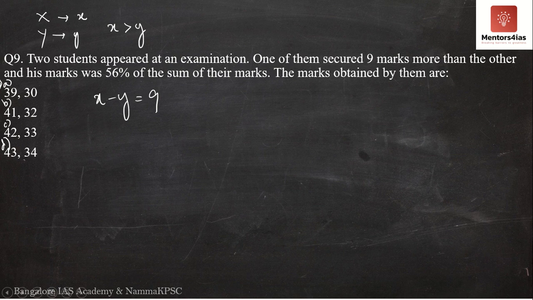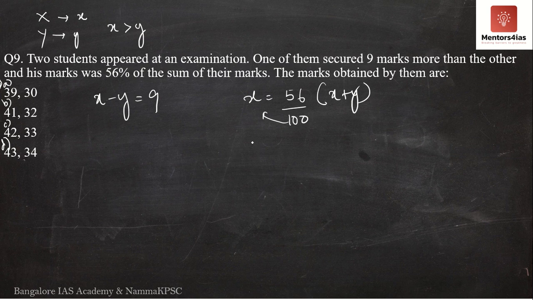The question further says, the person who scored more marks, that is X, his marks was 56% of the sum of their marks. Meaning, X was 56% of the sum of the two marks, that is x and y. Therefore, x is equal to 56 divided by 100 into x plus y. I hope you've understood this. It is 56% of x plus y.